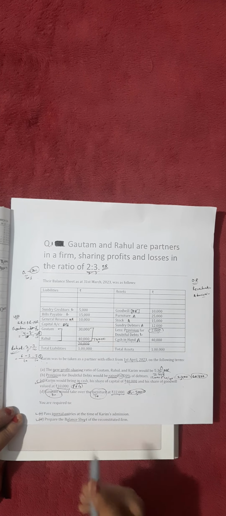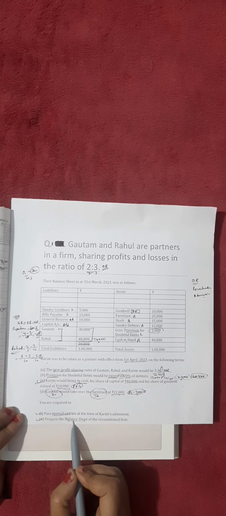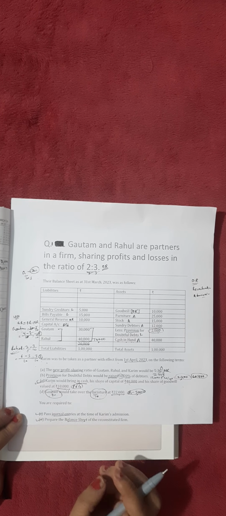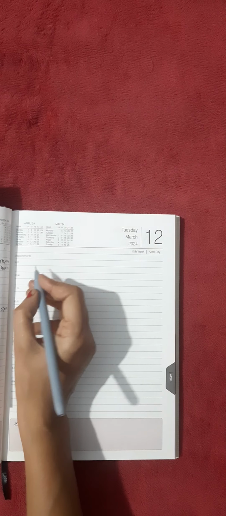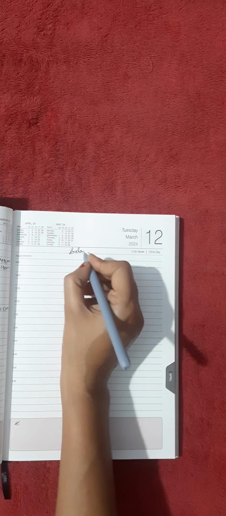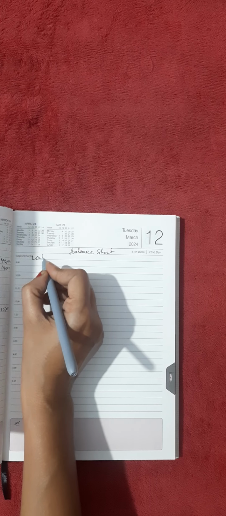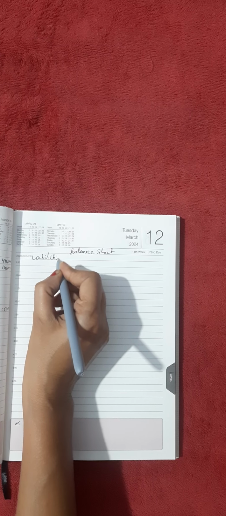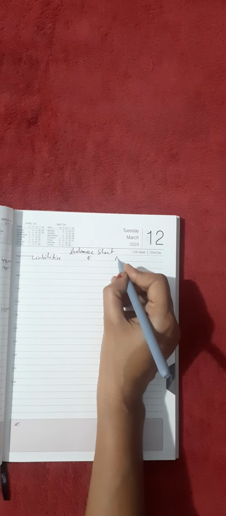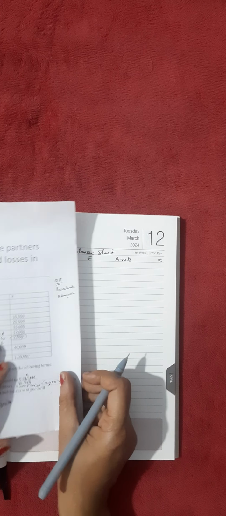Because the solution part is the balance sheet, after the journal the balance sheet should be presented and the working notes should go below the balance sheet. So let us start with the balance sheet. We all know the pattern of the balance sheet: liabilities and assets. Okay, now how will we present this?